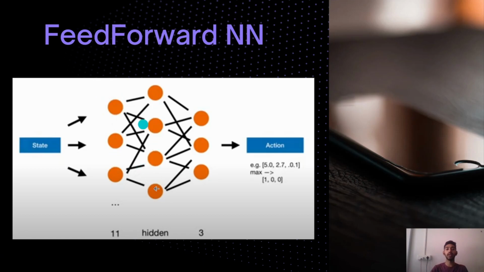Then in the hidden layer, the processing is done. The feature processing and everything is done. And finally, we get three outputs, that is, which action to take. It is either to move to the left, right, or straight. So the array has three values, and hence we are having three output nodes.